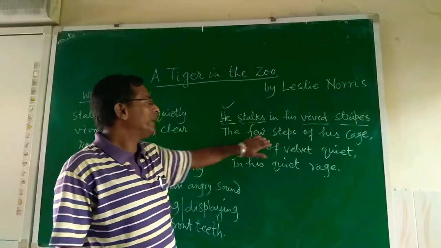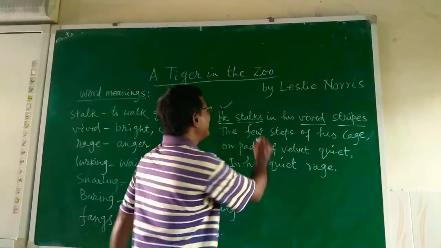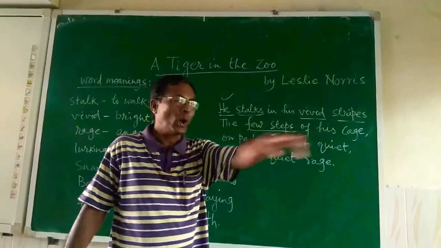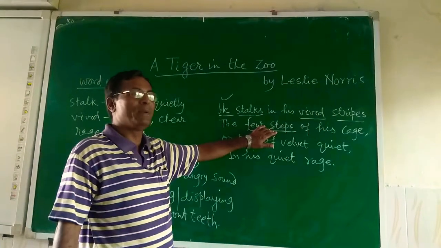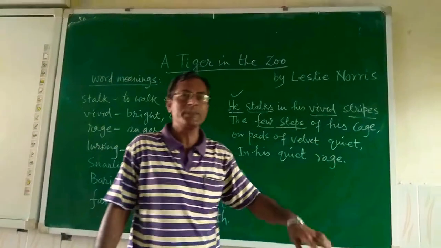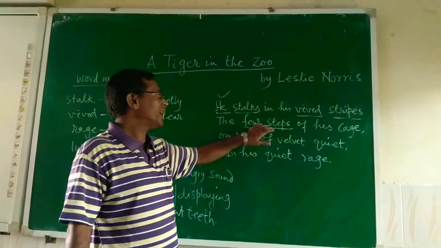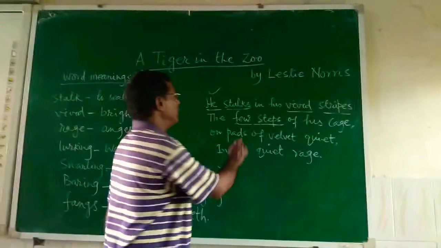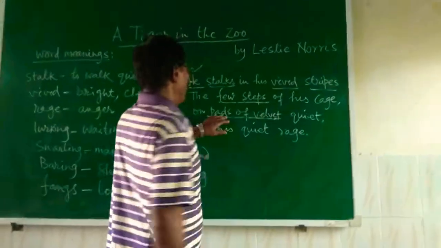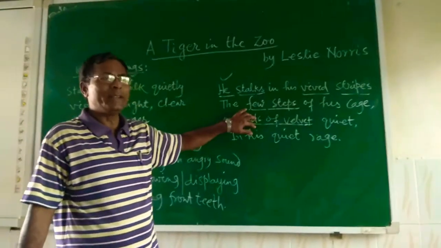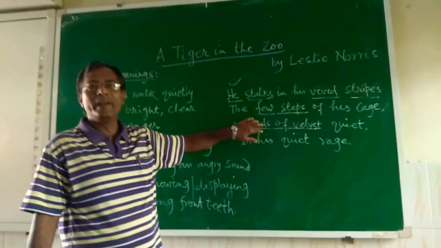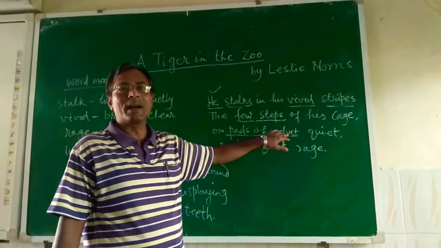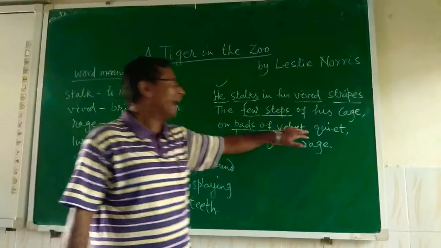Now, the few steps of his cage. Why is "few steps" used? Few steps means the tiger is confined, imprisoned in a cage, and there is only a limited space in that particular cage. So that's why the few steps of his cage, on pads of velvet. Pad, you know, is the paw of the animal. It is very soft. That is called pad of velvet. Velvet is a very soft substance.